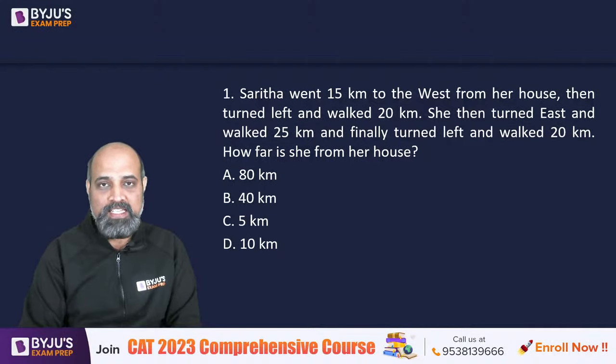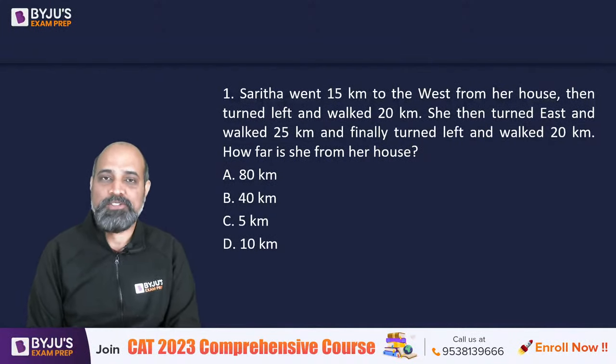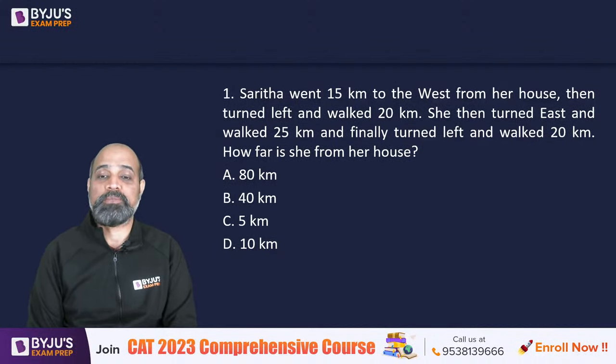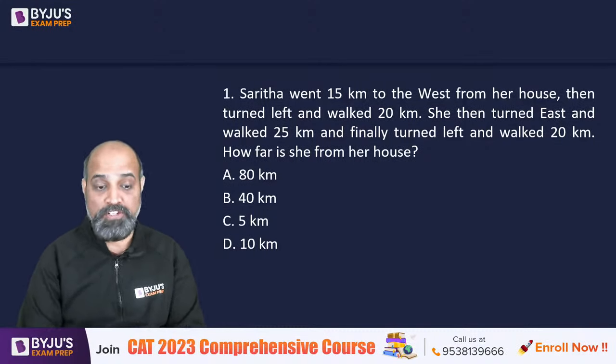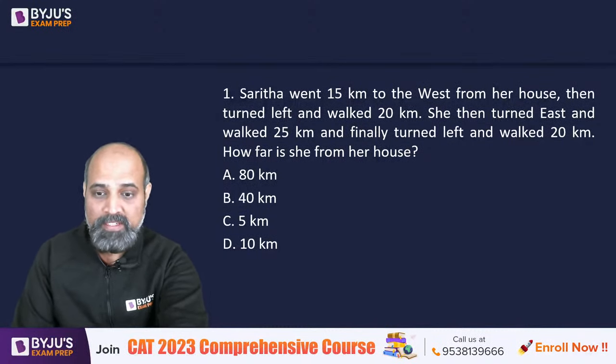So this is our first reasoning based question. It says Sarita went 15 kilometers to the west from her house, then turned left and walked 20 kilometers. She then turned east and walked 25 kilometers and finally turned left and walked 20 kilometers. How far is she from her house?